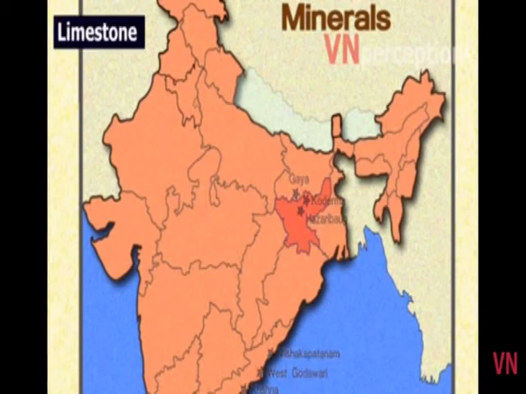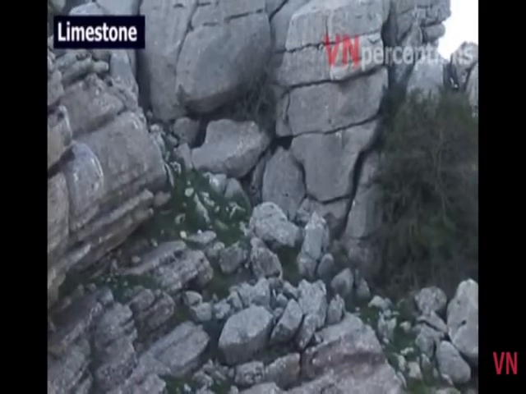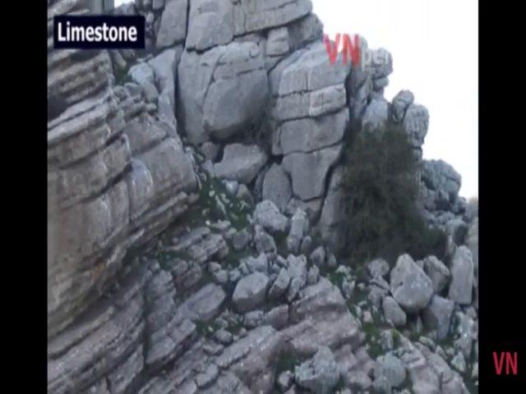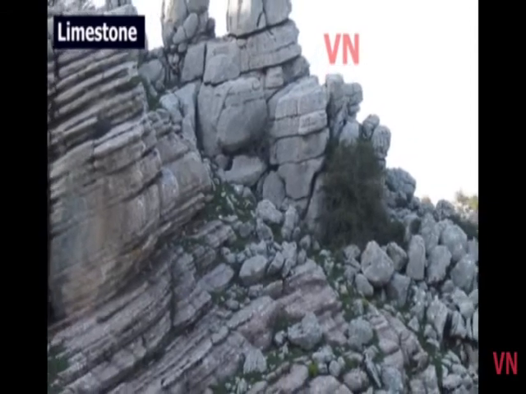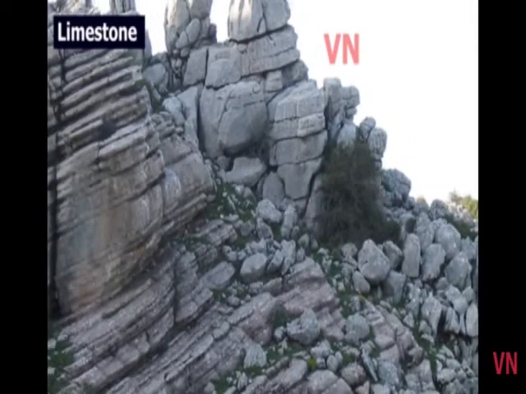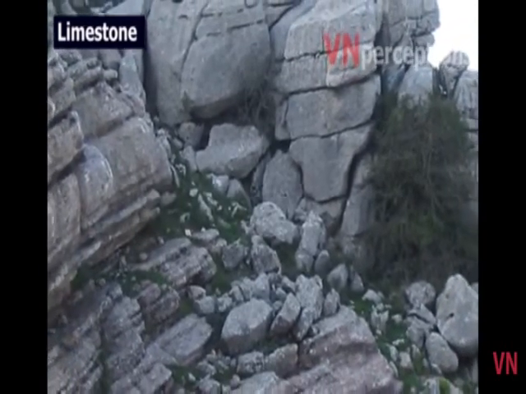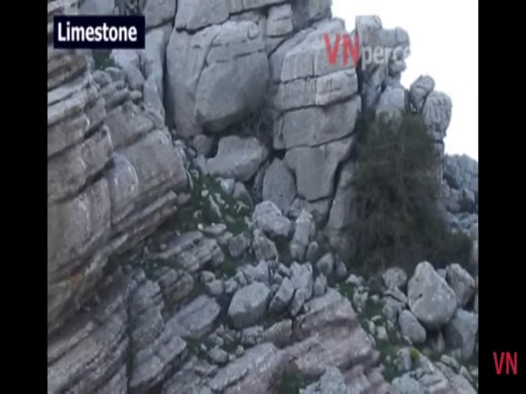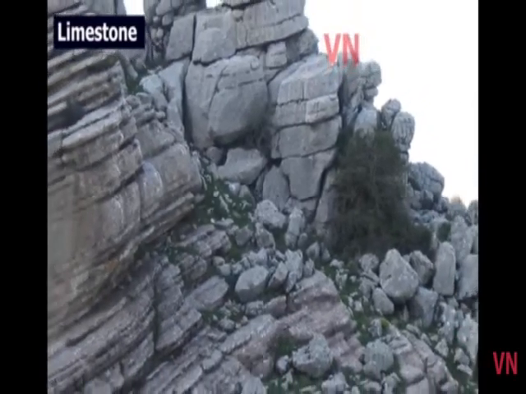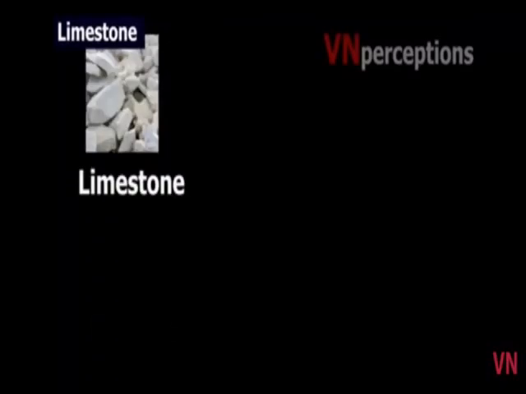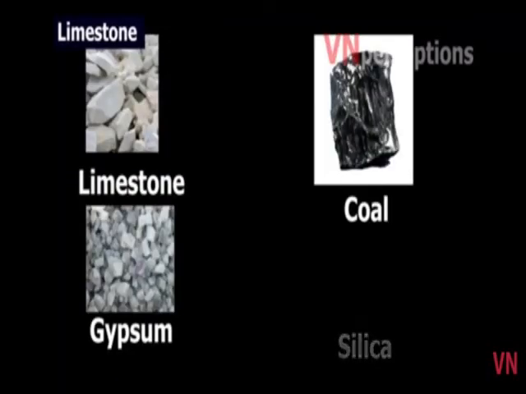Then we come to limestone. Limestone is mainly used as a flux in the iron and steel industry. Steel is made from mainly 4 ingredients. The role of limestone is that it mixes with the impurities, and the main impurity is silica, and brings it out. That's why we say it is used as a flux. Second, limestone is used in the cement industry because cement is mainly made from limestone, gypsum, coal, and silica.